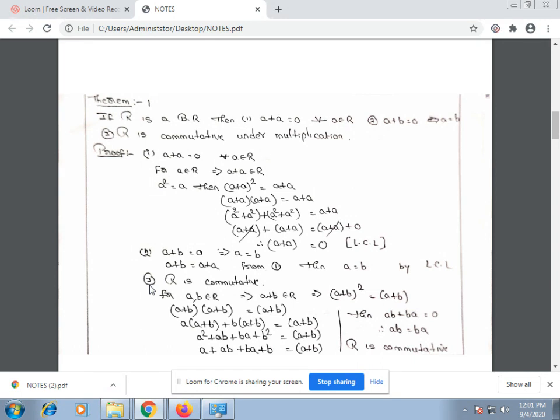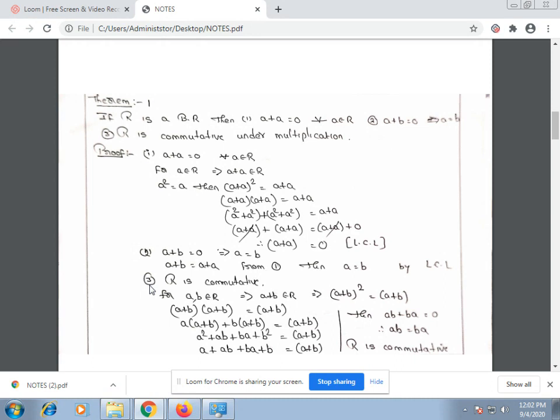And after all simplification, we get a + ab + ba + b is equal to a + b. By left cancellation and right cancellation law, we get ab + ba is equal to 0.